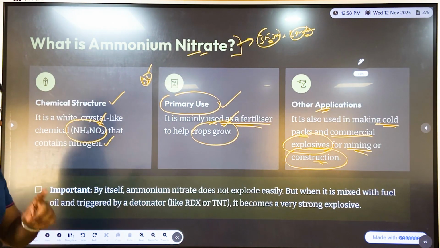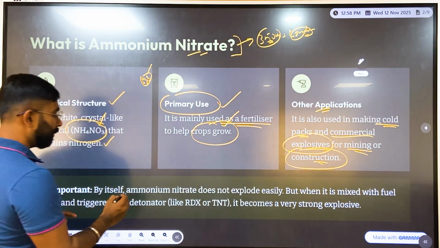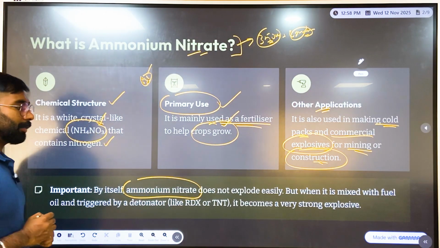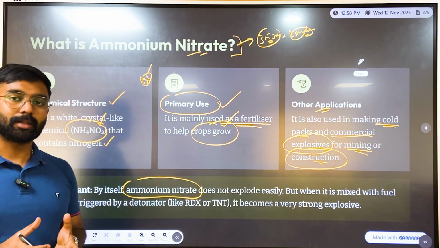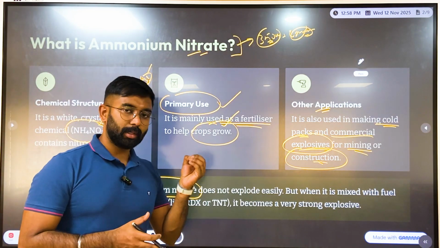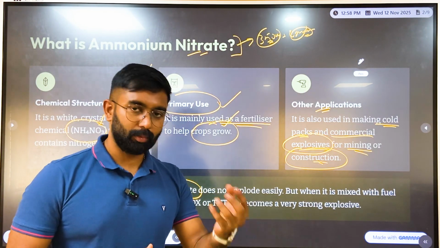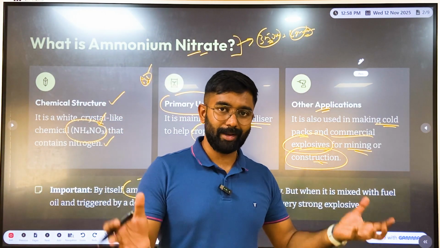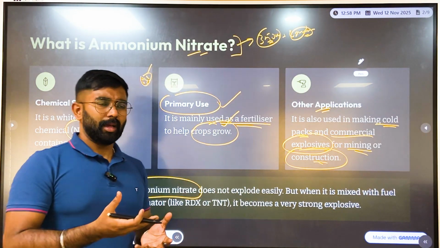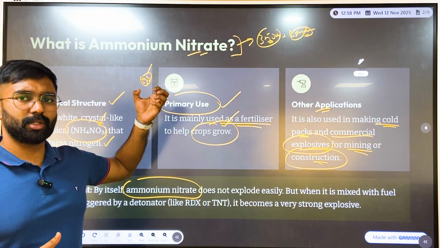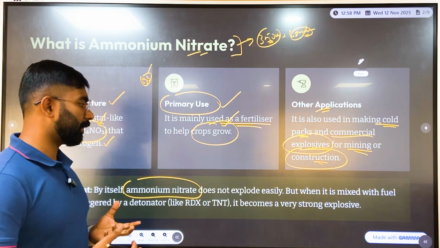It is very important to remember that ammonium nitrate by itself is not an explosive. It does not explode just because it comes in contact with water or is left open, like sodium or potassium. It is not a compound that is readily explosive in nature.